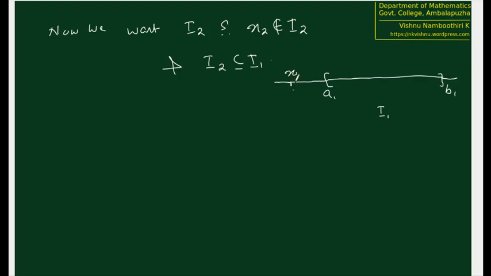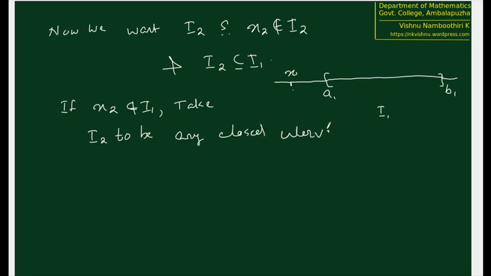And now there are two possibilities. x2 may lie inside this I1. If x2 not in I1, take I2 to be any closed interval in I1. So maybe we can take I2 to be equal to I1 itself if x2 is not in I1.